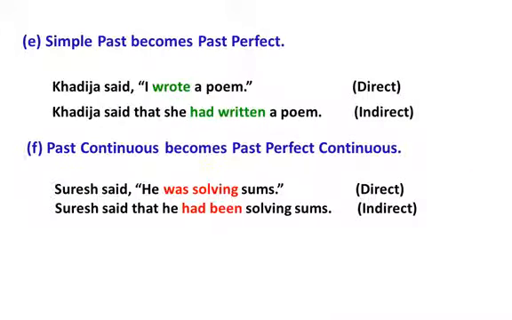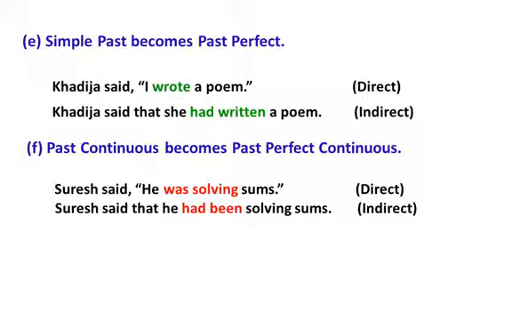5. Simple past becomes past perfect. You can see the example. Khadija said, "I wrote a poem." Direct speech. And in the indirect speech, Khadija said that she had written a poem. You can see "wrote" is changed into "had written" in the indirect speech.